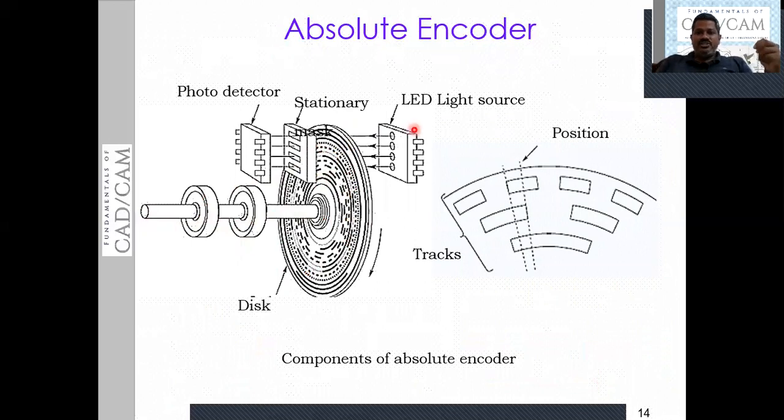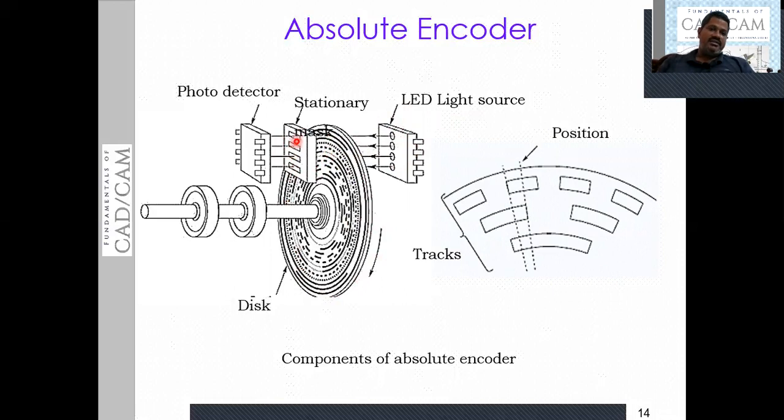So as I said just now, this is also having the LED light source. This LED light source is going to emit the light. In turn, that light passes through the slits of the disc, which are arranged concentrically. After passing that, the light passes through the stationary mask. Here we are calling it a stationary mask, which will purify the light.